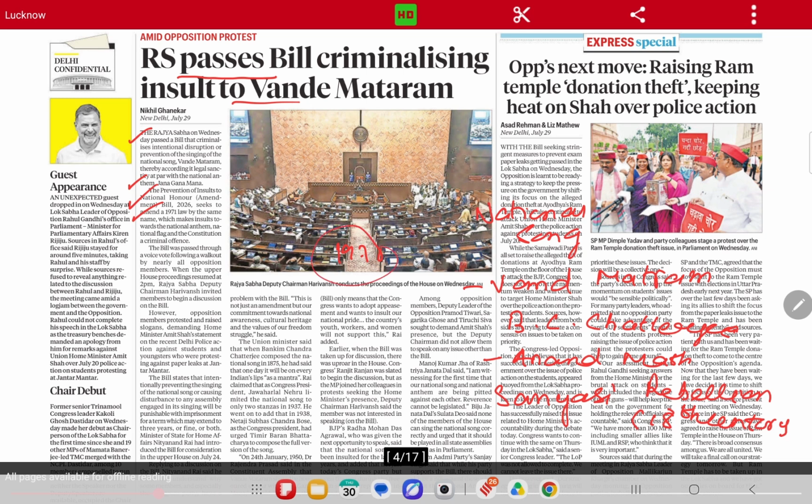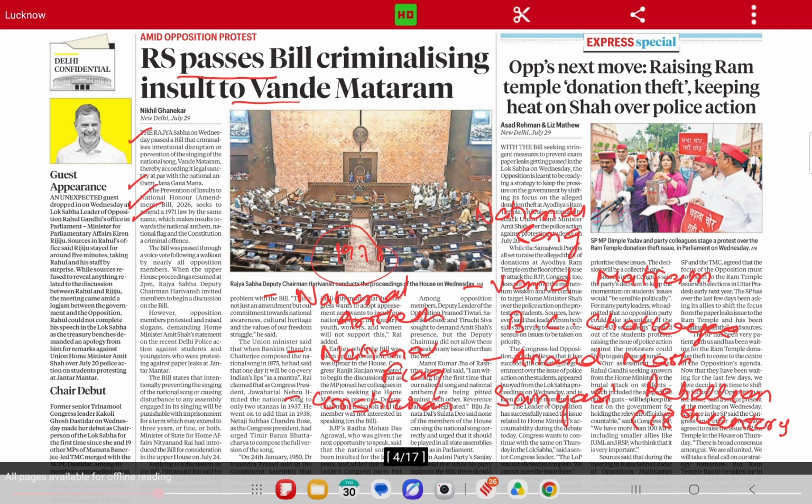So that law had criminalized insult to the national anthem, which is our Jana Gana Mana, written by Gurudev Rabindranath Tagore, the national flag, and the Constitution of India.